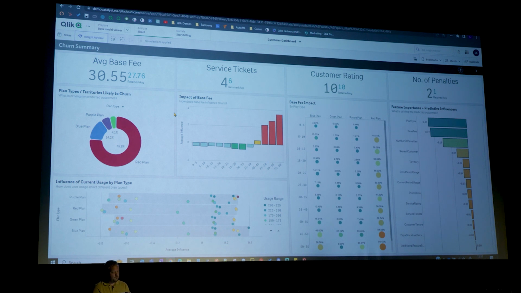However, interestingly, on average there are 4 service tickets raised by our customers, and to retain a customer they're allowed 6 before they start to become annoyed.